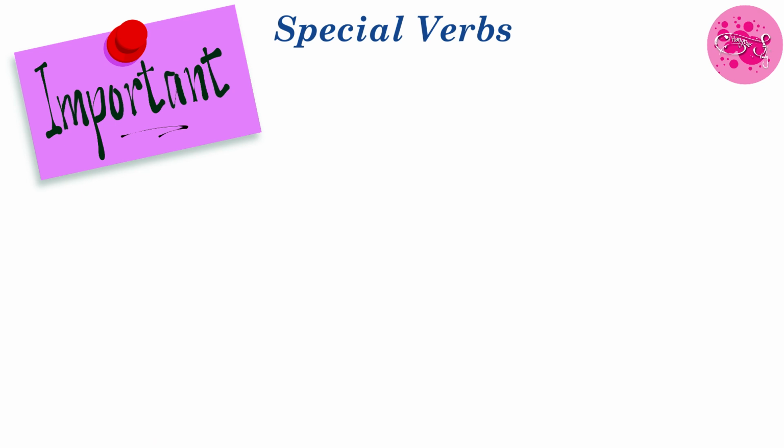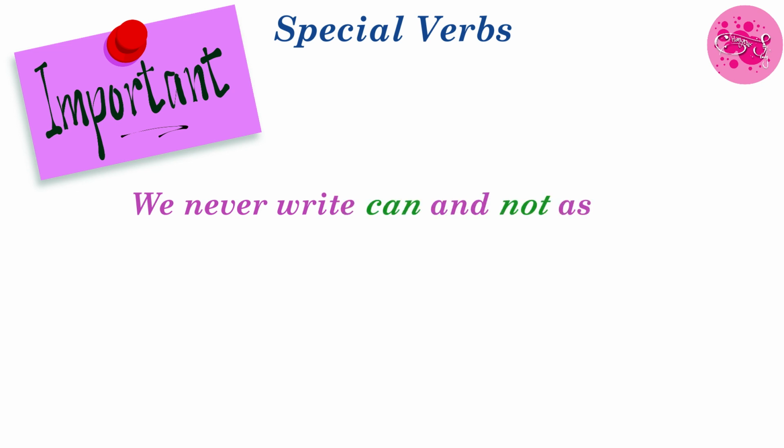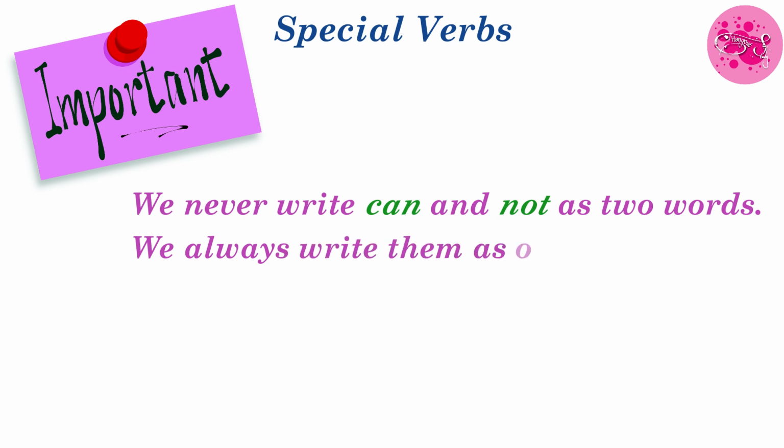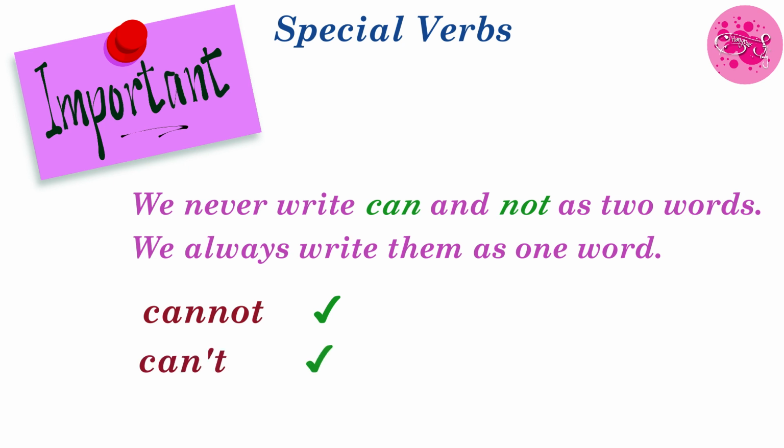Children, just remember one thing, a very important note. We never write can and not as two words. We always write them as one word, like cannot. We have to join the words can and not: cannot. Then we can write can't, can apostrophe t, can't. But we cannot write can space not. It is wrong. Okay, children?